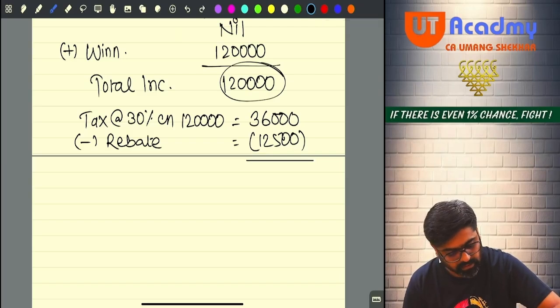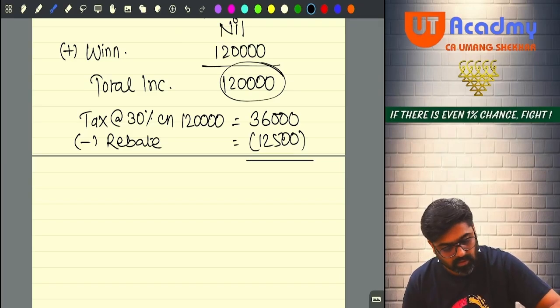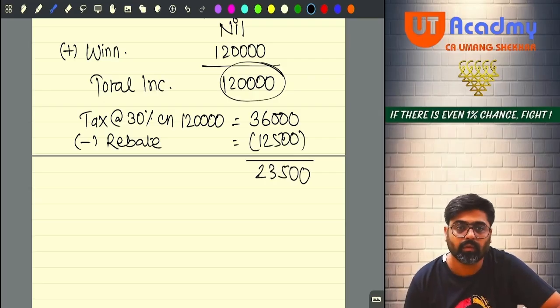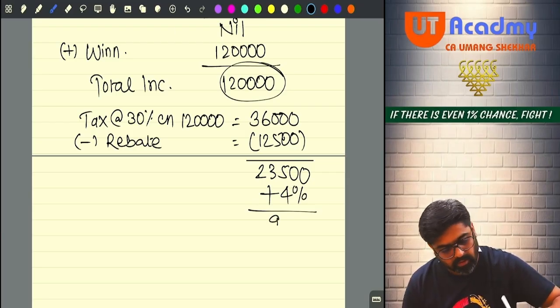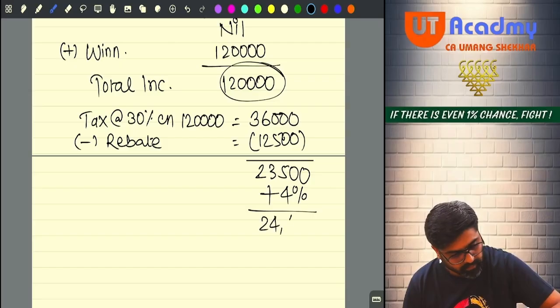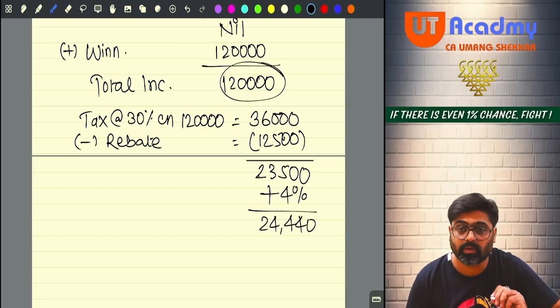So what will be my balance income tax? This will be 23,500. Yes or no? Correct. Now on this I will have to add 4% cess, 4% of 23,500, so that will be 940. So I'll get 24,440. This is my gross tax liability.